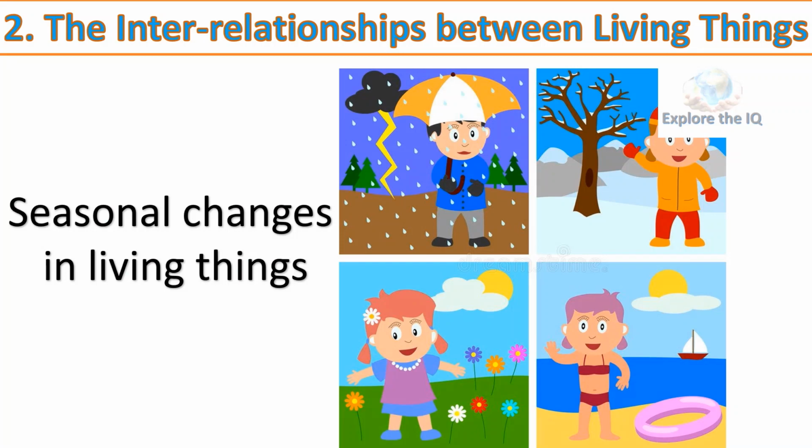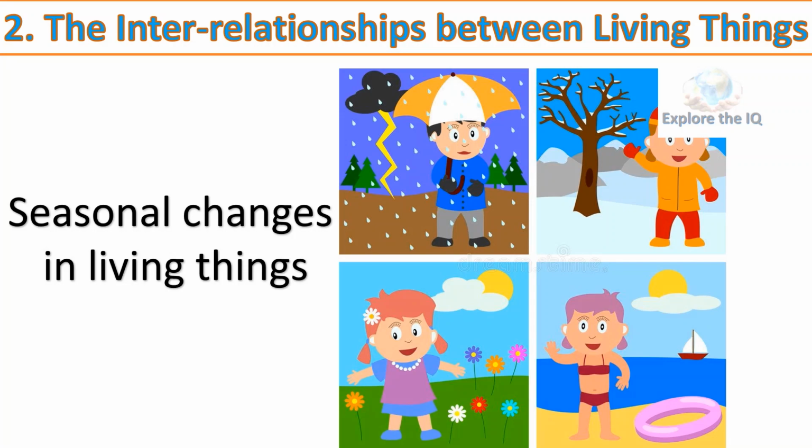Seasonal changes in living things. We have 3 seasons: summer, the rainy season and winter. It is very hot in summer. We wear cotton clothes and drink plenty of water. In the rainy season, we use umbrellas or different kinds of raincoats and hoods to avoid getting wet in the rain. In winter, we wear woolen and other warm clothes to protect ourselves from the cold.